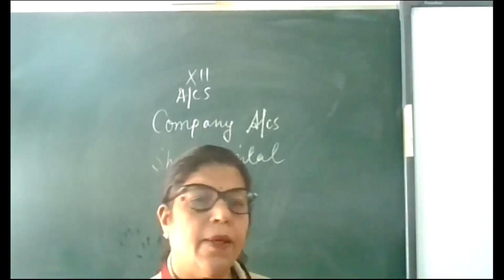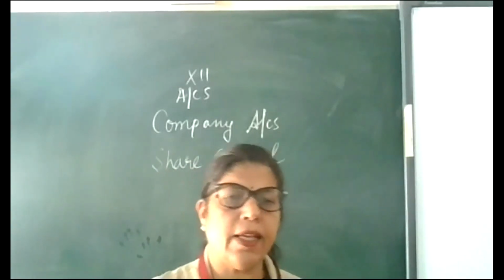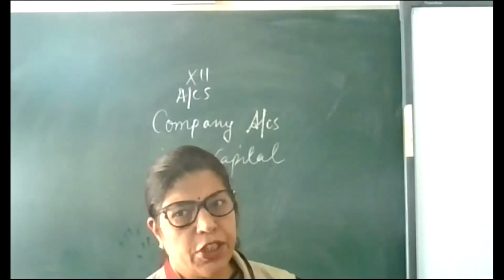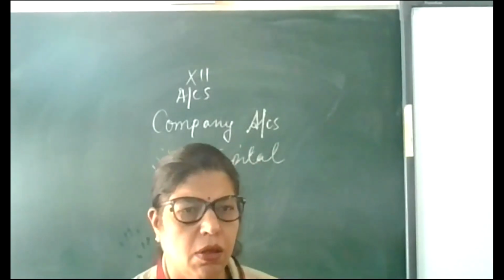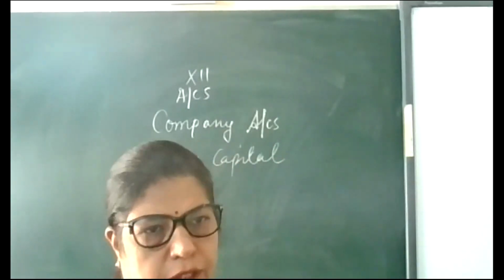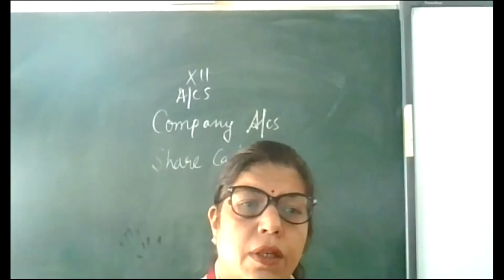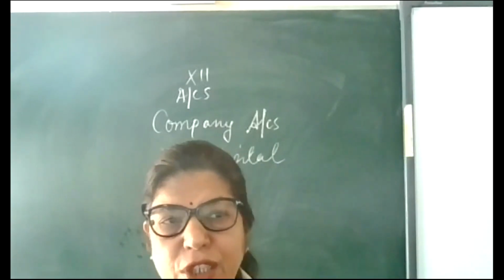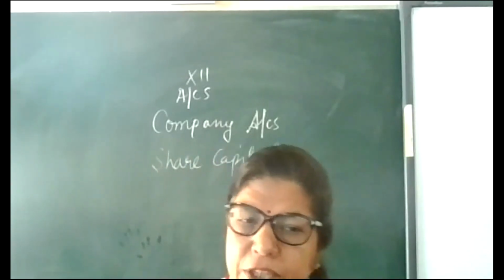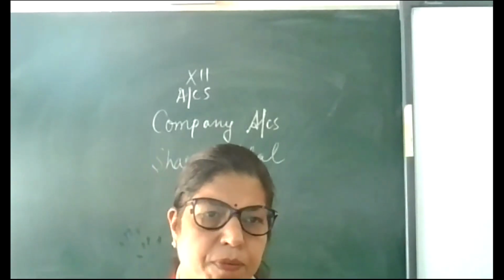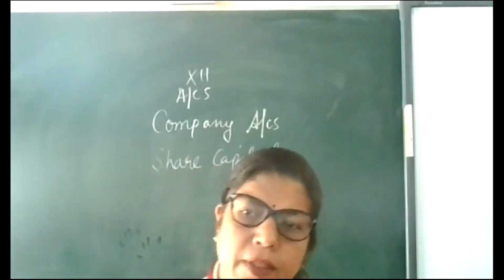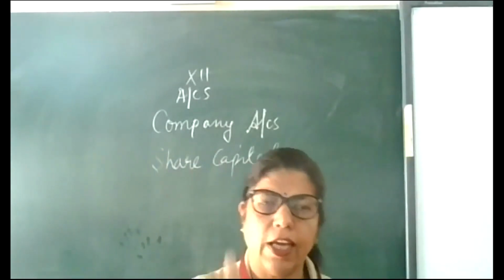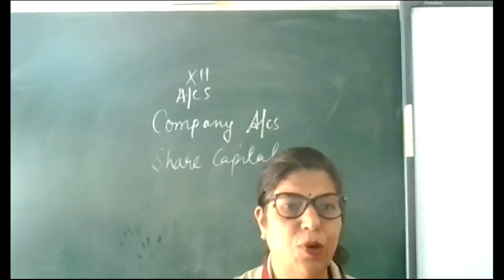In class 11, in the chapter business finance, we explained there are two types of shares: equity share and preference share. Equity shares means those shares which are not preference shares. This is the definition given in the book. Preference shareholders have preference in getting dividend, and when the company is going to wind up, the preference shareholders will get the amount first.